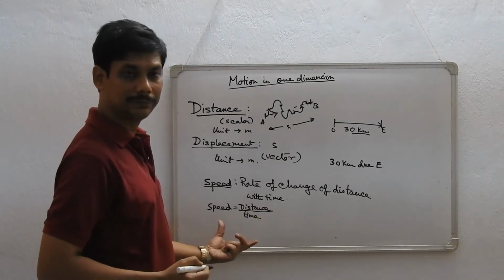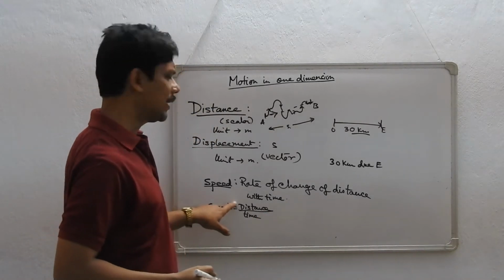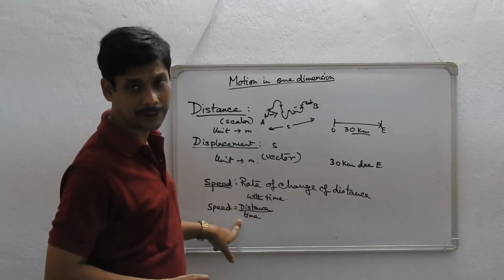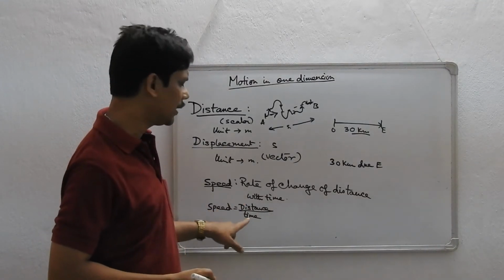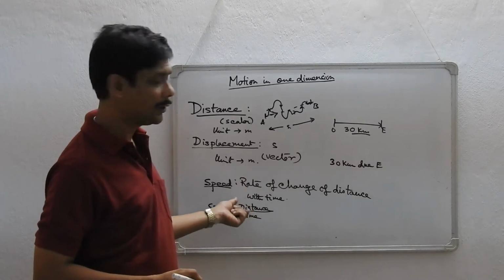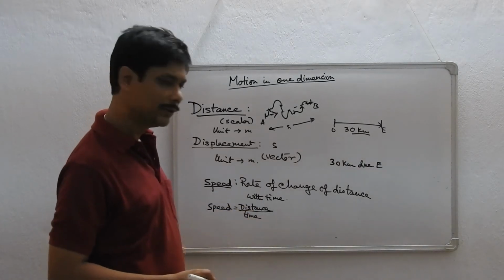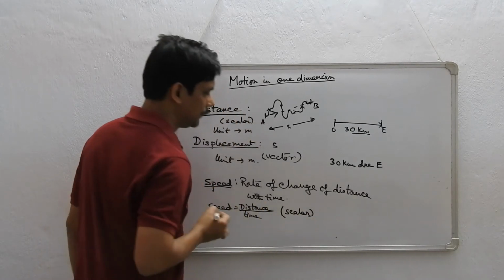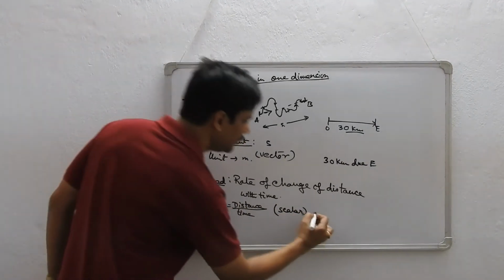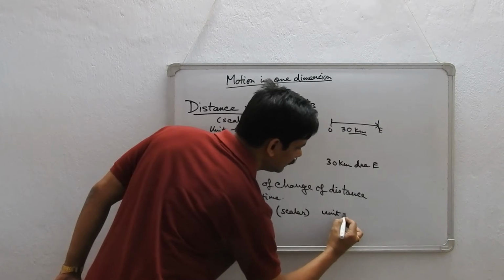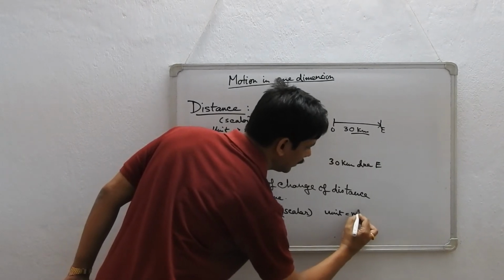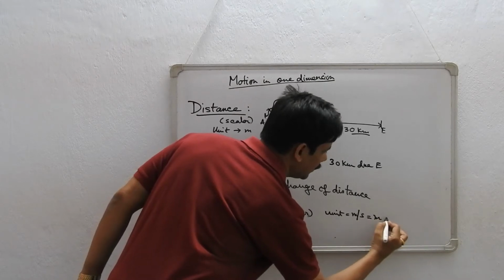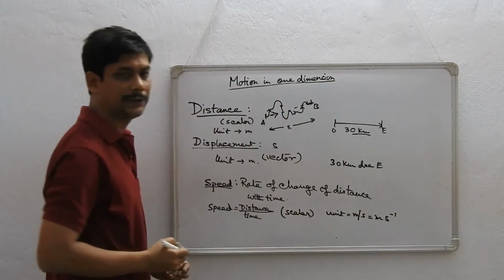Now is it a scalar or a vector? Distance is scalar, it doesn't have any direction. Time, of course, has magnitude but doesn't have any direction. So both are scalars, and when one is divided by the other it gives you a scalar. So this is also a scalar quantity. Right? And what is its unit? Its unit is meter per second or meter second to the power minus 1. You can also write it like this.